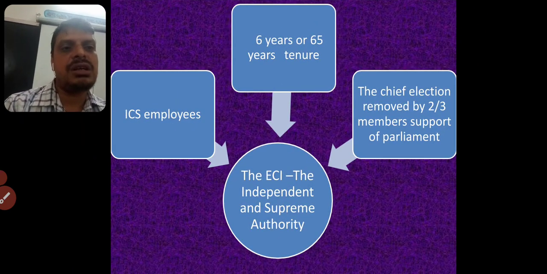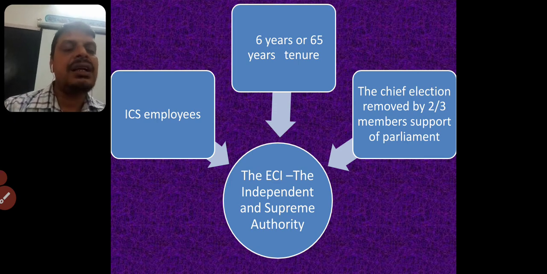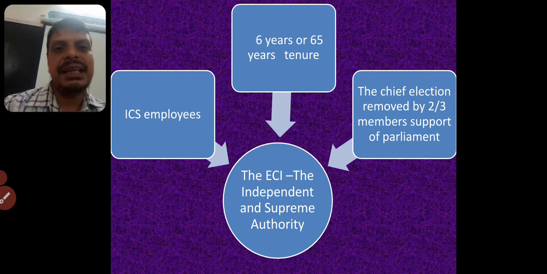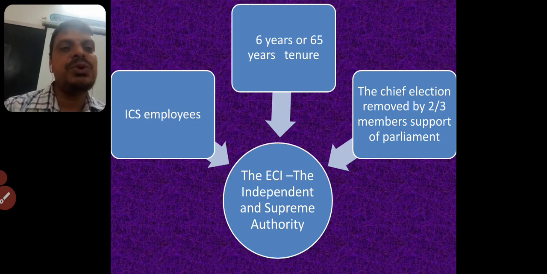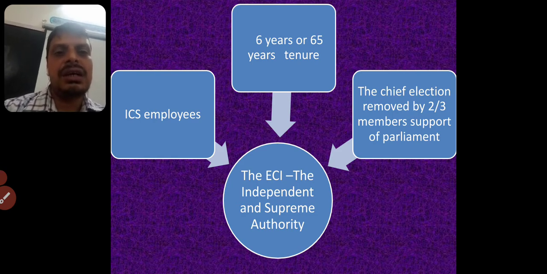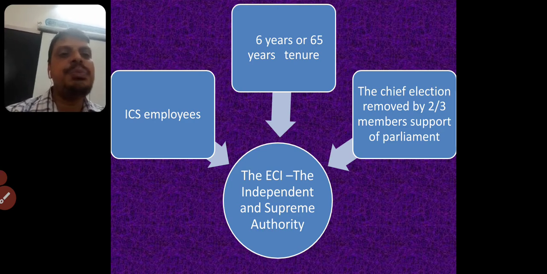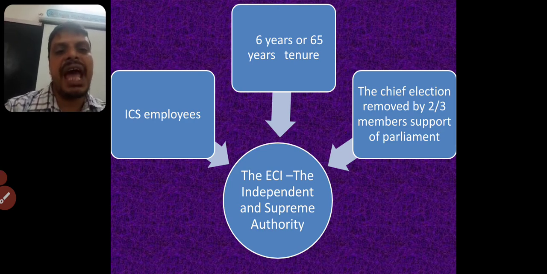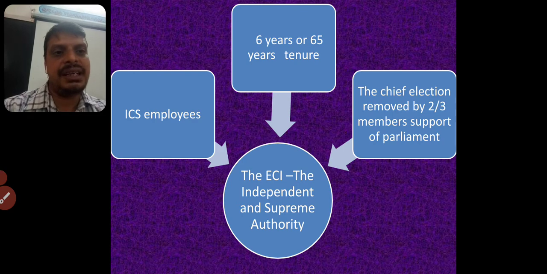If they are not doing their job properly, they can be removed only through Parliament. Parliament is the only authority with the right to remove them from service, with a majority of two-thirds of members supporting. It's a hard thing to remove them, not an easy thing. This is a supreme, independent authority, which has to carry forward the elections without any partiality, in a free and fair manner. That's why they have been given independent and supreme authority.